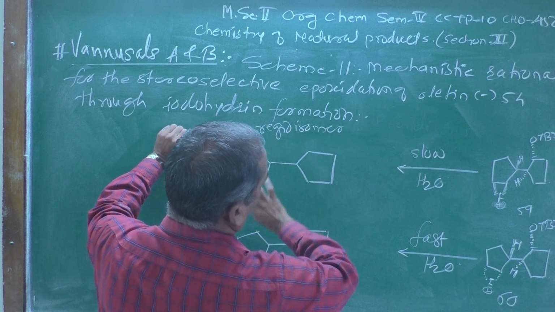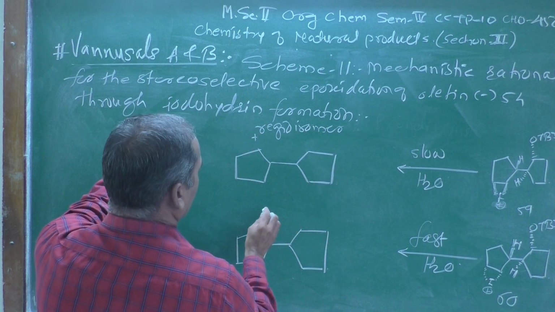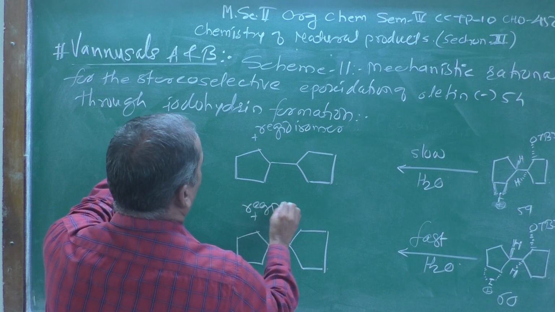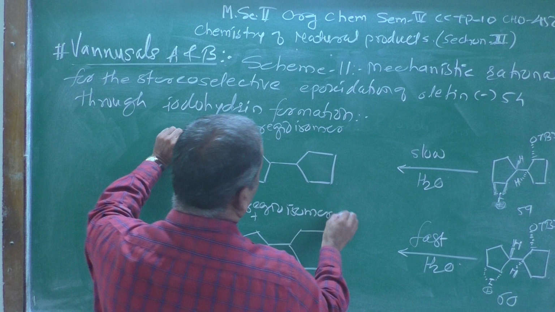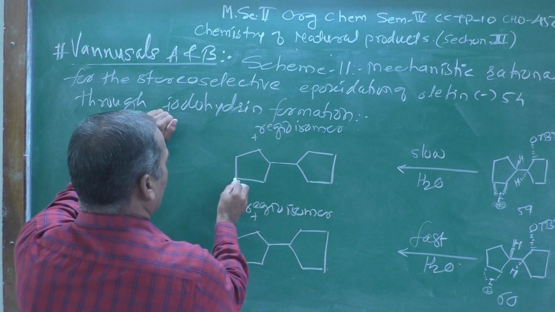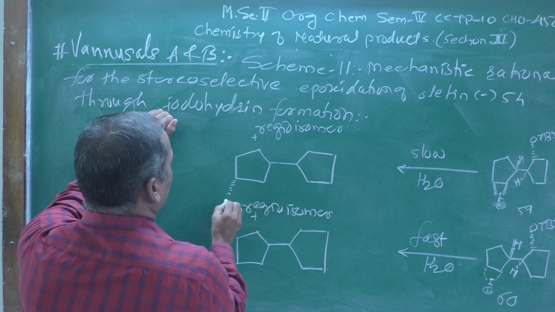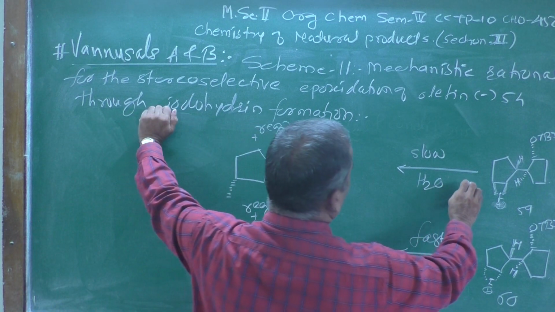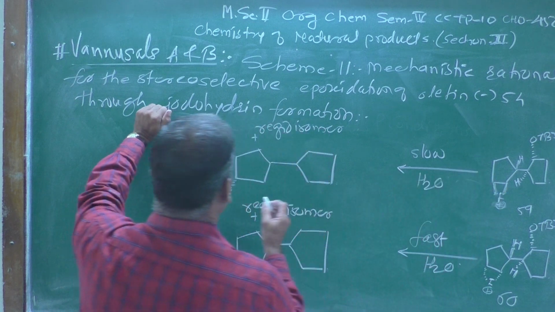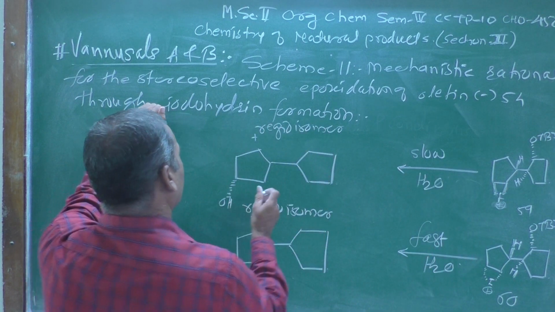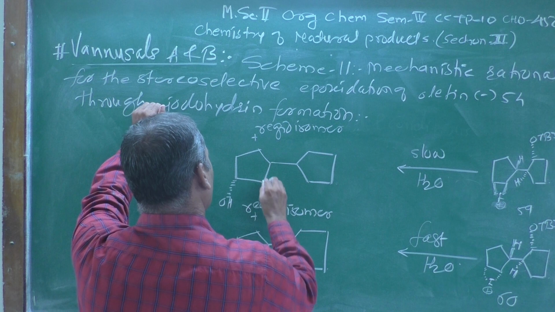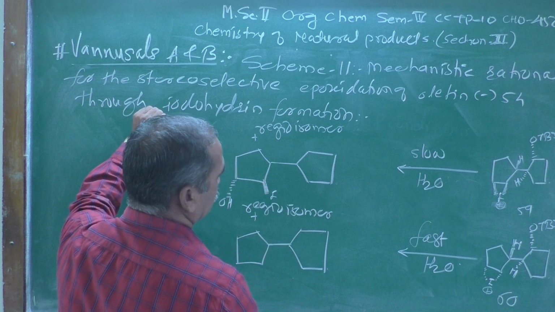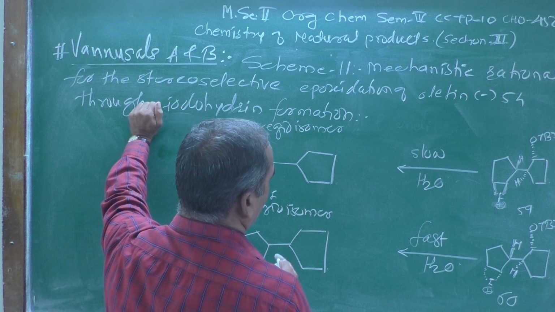Regioisomer, one is this, here also we are getting a plus regioisomer along with this. Now here the hydroxy group is coming from the back side, this side, and the ring gets opened, hydroxide from below the side and iodide from above side.